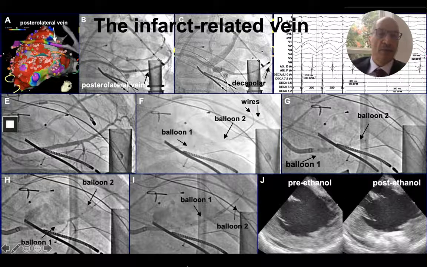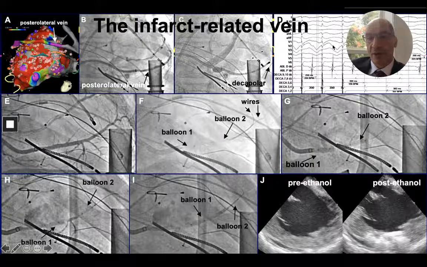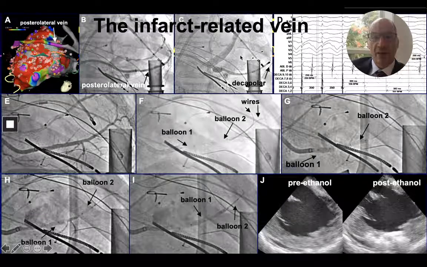This is another example, a patient with a previous LVAD, large inferior infarct, and you can see this posterolateral vein right on the middle of the scar. Now, this vein was huge. We were able to put, I think this was a Preface sheath, deep inside the vein. We put a decapolar catheter and used the conventional criteria of entrainment to demonstrate that the epicardium in the neighborhood of this vein was part of the VT circuit.